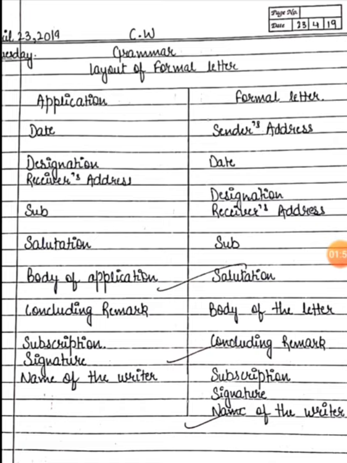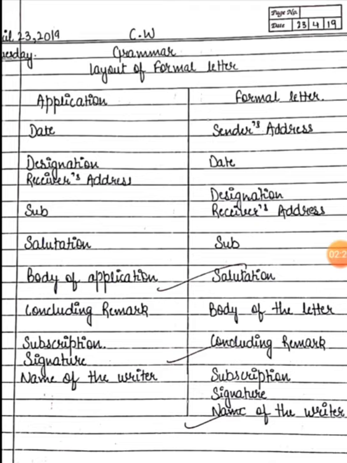Salutation. We will address the addressee, the person, in a very formal way by writing Respected Sir, Respected Ma'am. Body of the application. The body of the application means the main content, the subject matter which we are going to write, that will be in the body. The whole content will be in the body part.